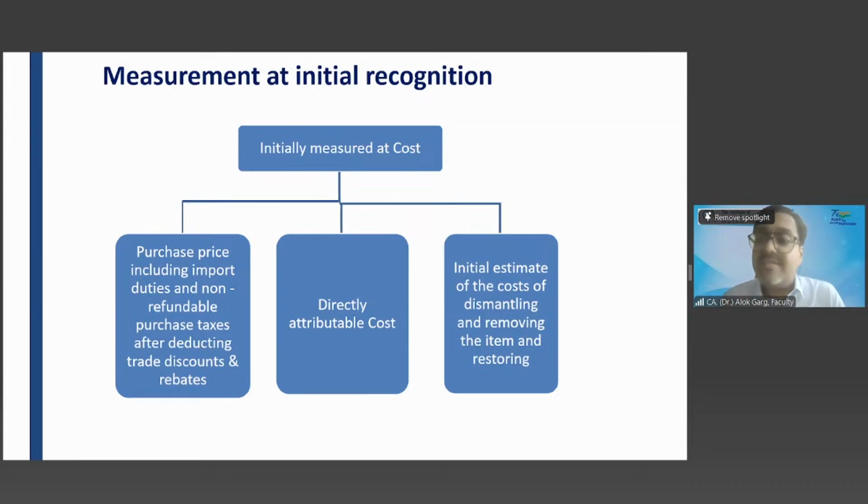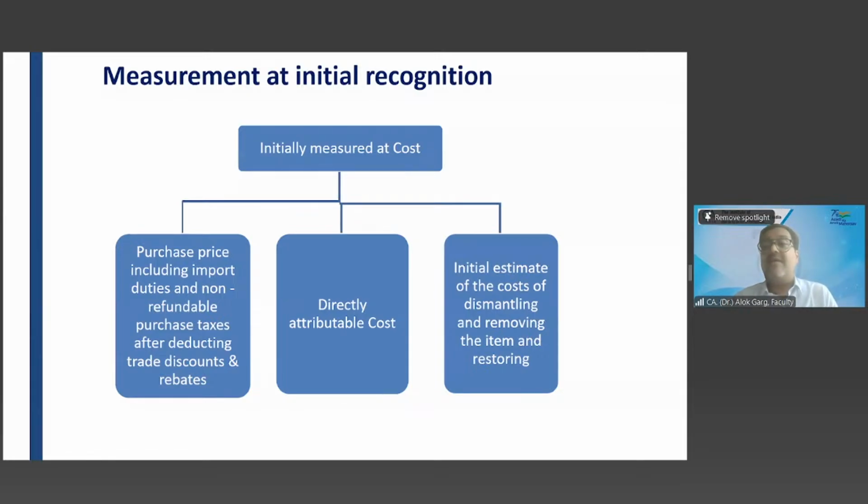So the standard says that while capitalizing the item of PPE, while determining the cost, it is also like a directly attributable cost, because you have done some expenses today which will result in a certain outflow in future.